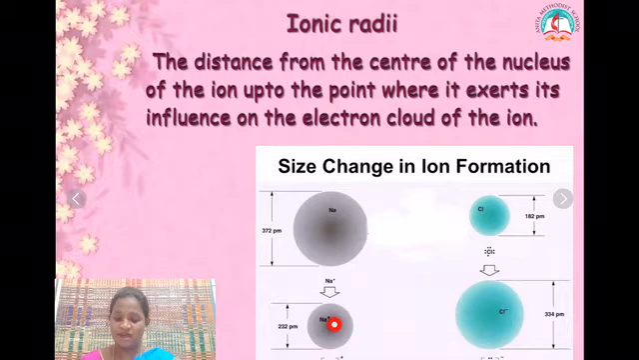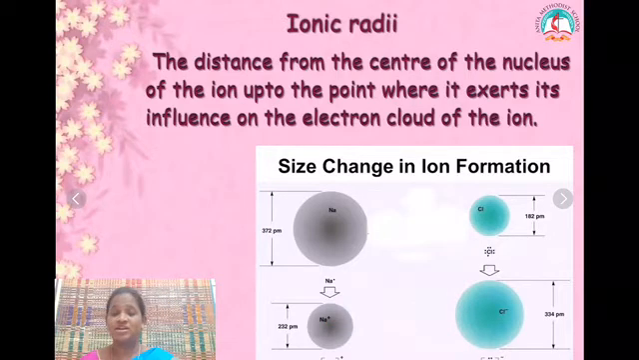See, this is the sodium atom, but this is a sodium ion, a cation. If you see, the atom size is reduced when it forms an ion. So when it forms a cation, the size is decreased. When it forms an anion, the size is increased.